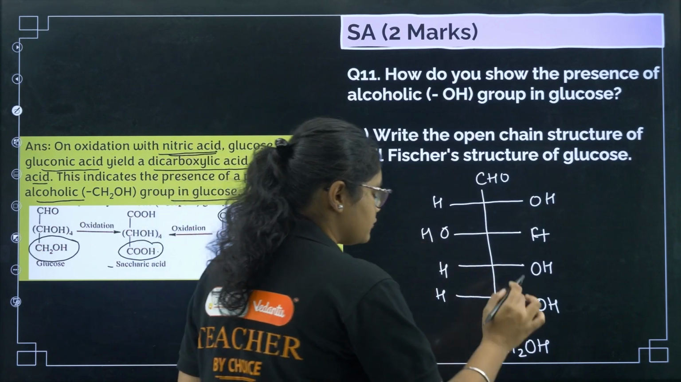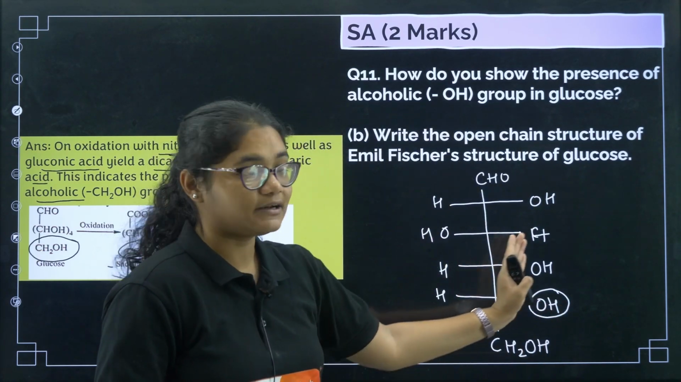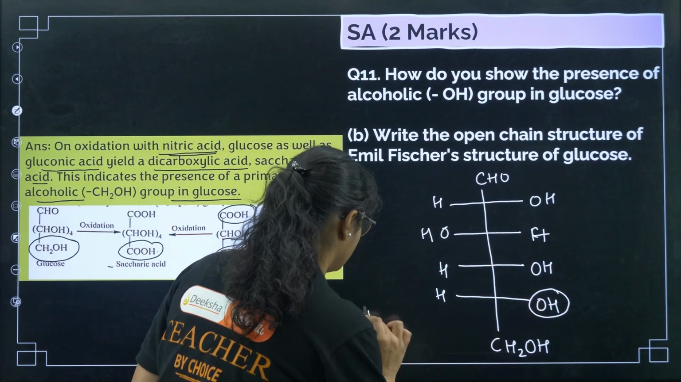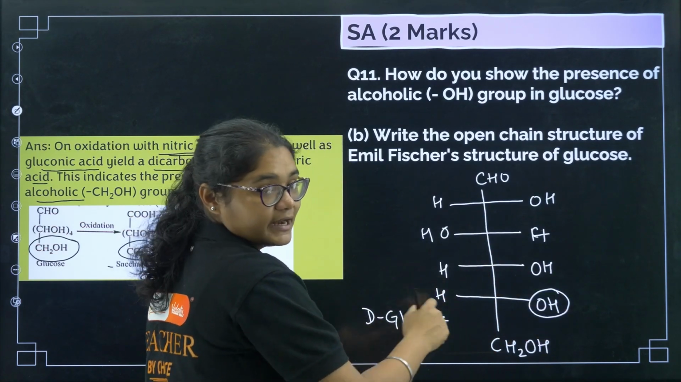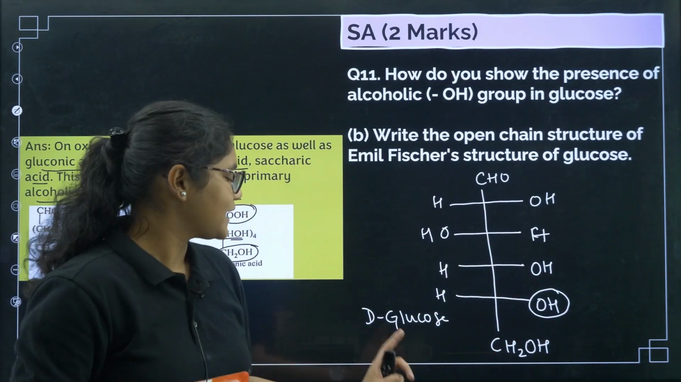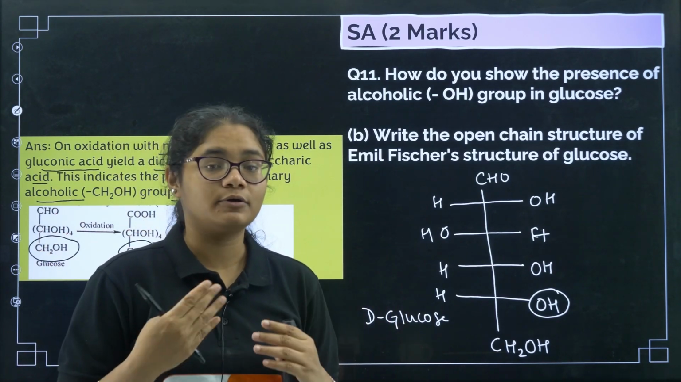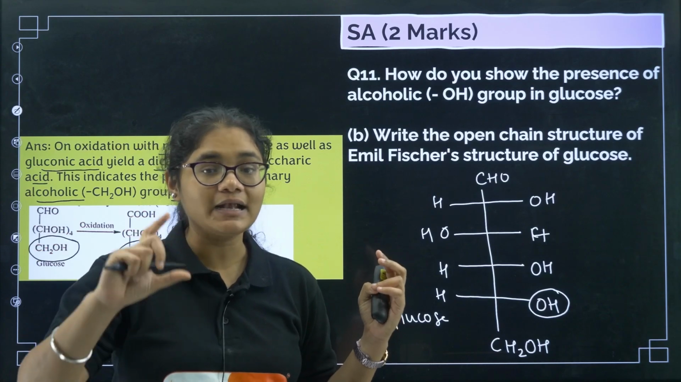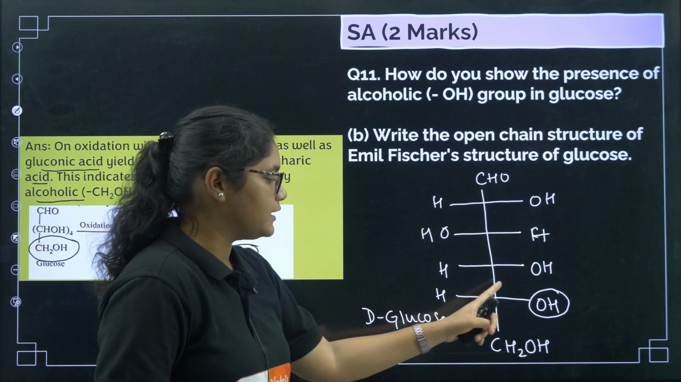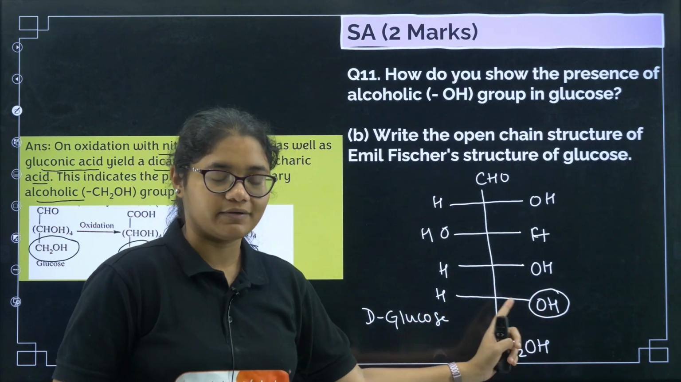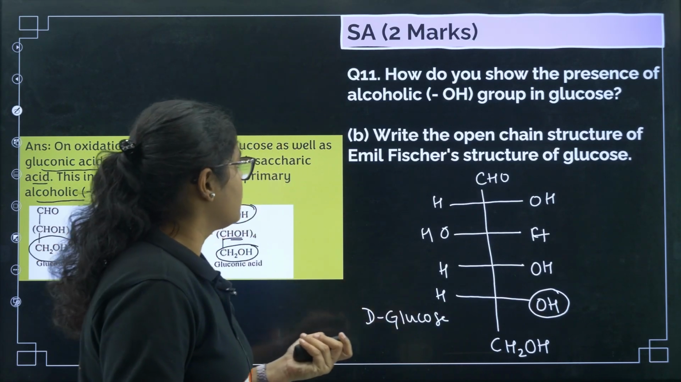Now we have something to learn here: if this OH group is towards the right hand side, then we call it D-glucose. If this OH group is on the left hand side, then we call it L-glucose. Capital D and capital L are different from small d and small l. Small d and small l tell about dextrorotatory and levorotatory, whether they rotate the plane polarized light clockwise or anti-clockwise. But capital D and capital L tell you about the configuration of this OH, whether it is towards the right side or the left hand side. Clear?